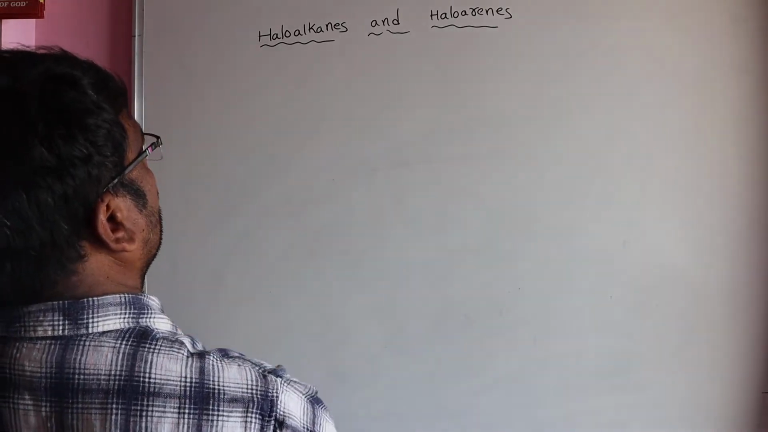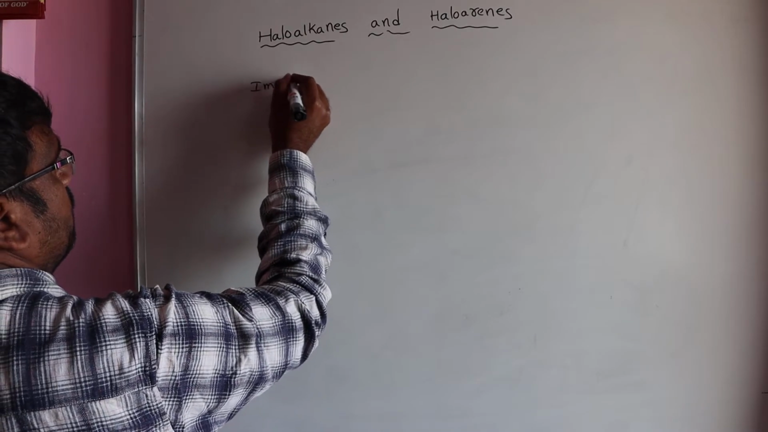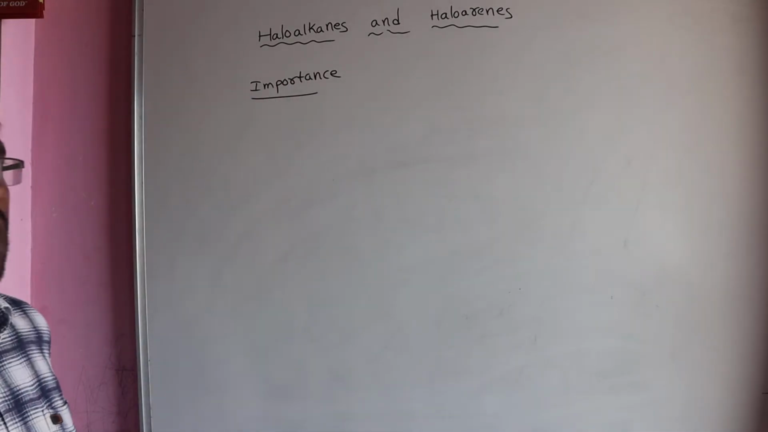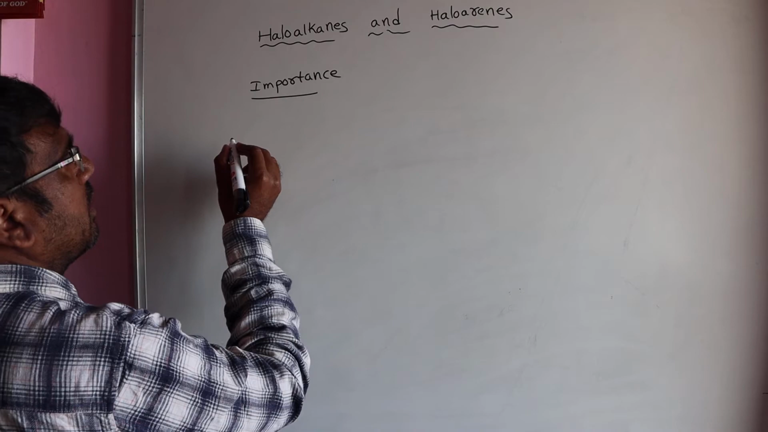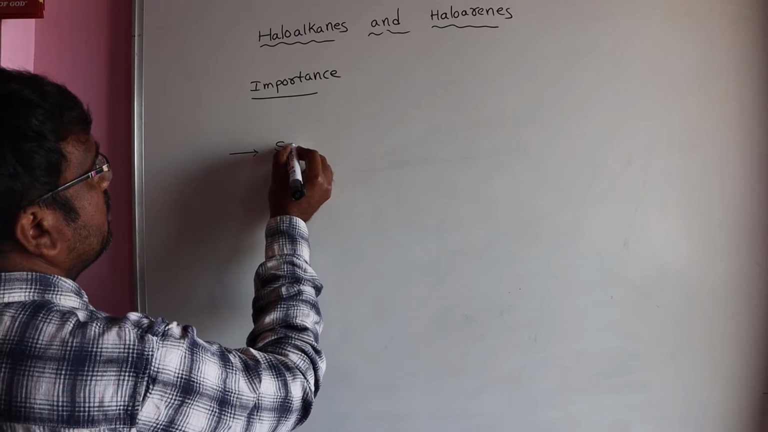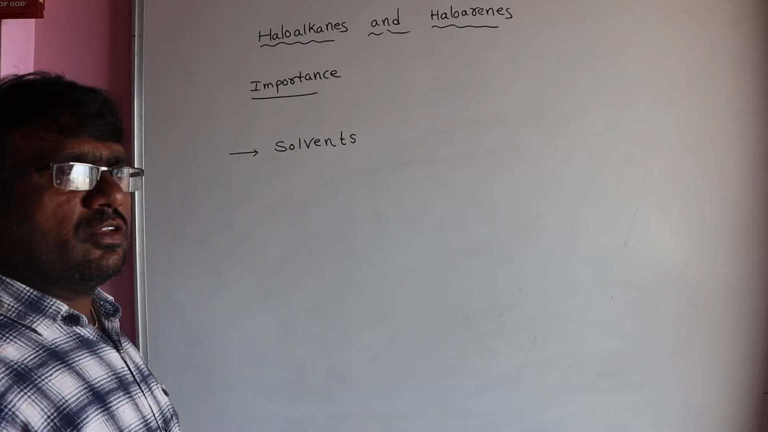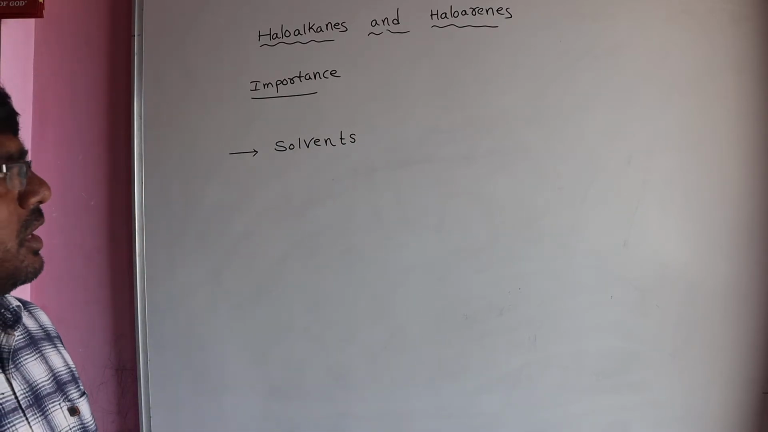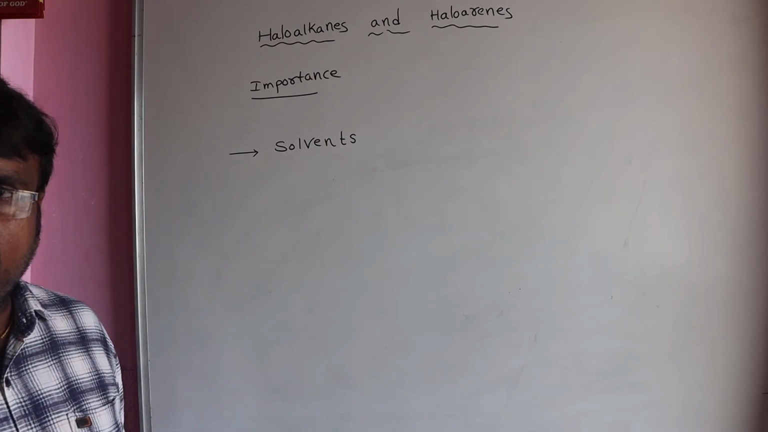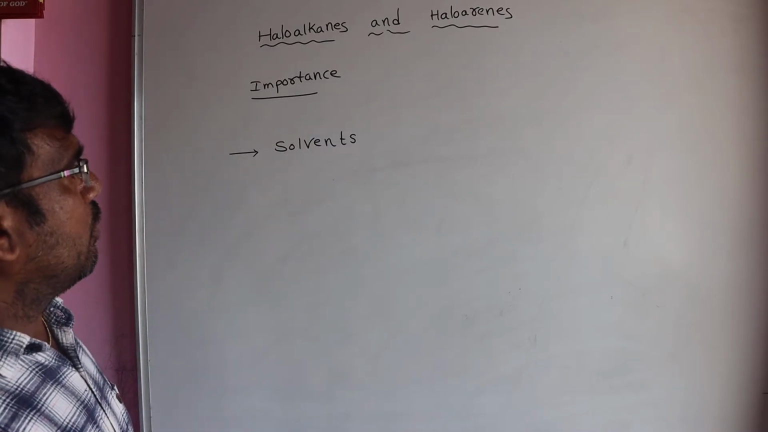Now, after this, the importance of these compounds. This is important for entrance purposes. First one, haloalkanes and haloarenes. What is the major use of these compounds? They are used as solvents. In the medicine and drug industry, they use them as solvents. They work effectively compared with other non-polar solvents. That is the use of haloalkanes and haloarenes.